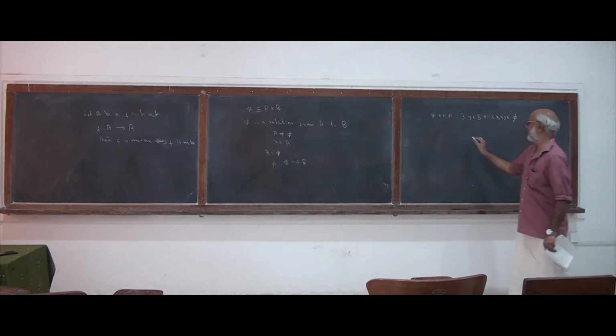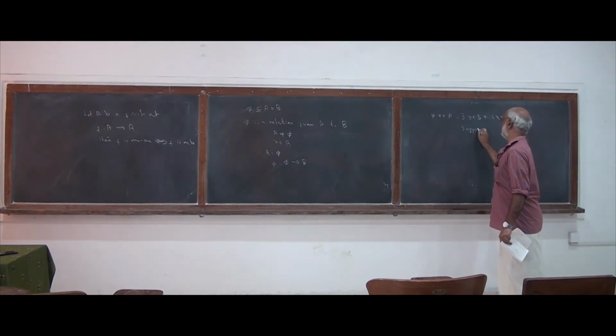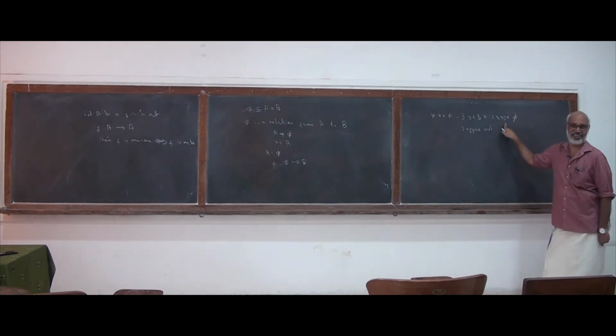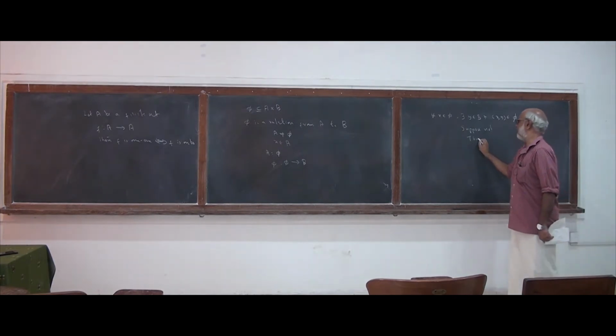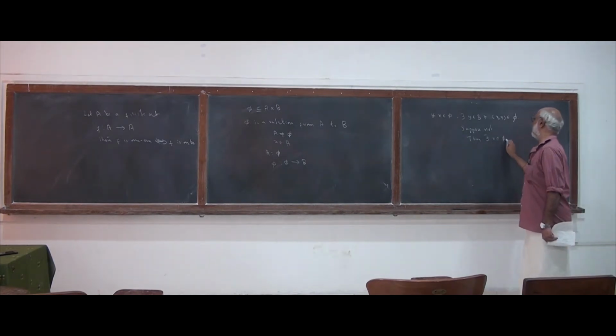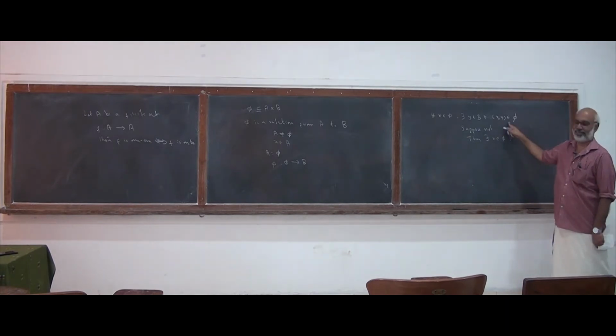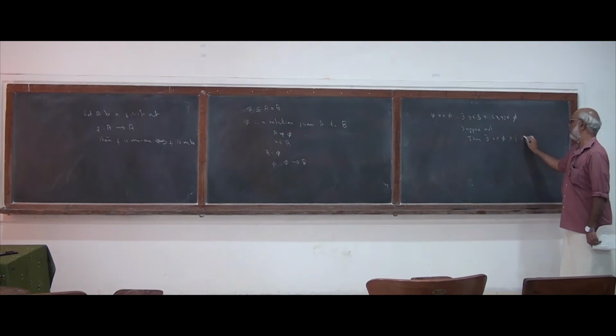Suppose not. My claim is that for every x in phi, this should be true. If this is not true, what happens? Then there exists an x in phi such that this condition is violated, that is, there does not exist a y in B such that xy belongs to phi.